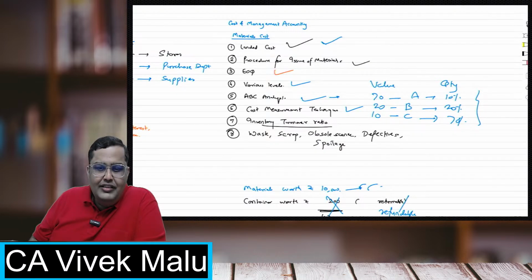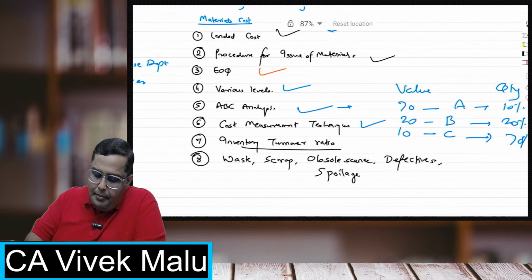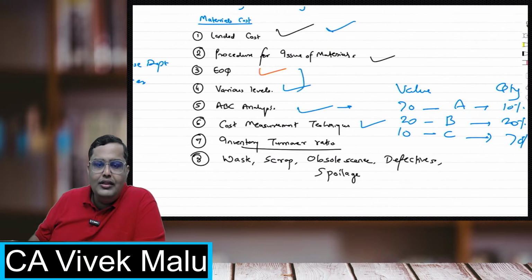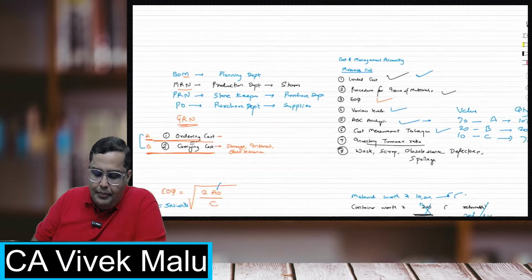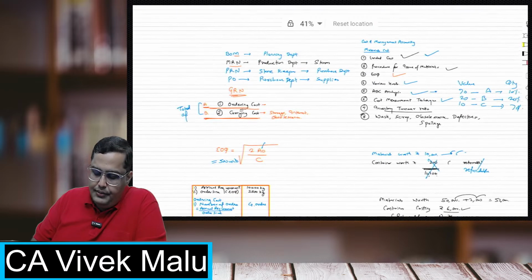In landed cost, there is nothing much to complicate actually. If they have to complicate, they can make a good question in terms of EOQ and the various levels, and there they can slightly complicate things. But otherwise, overall, it is a very easy concept. Overall, it's a very easy chapter. Definitely can be managed.